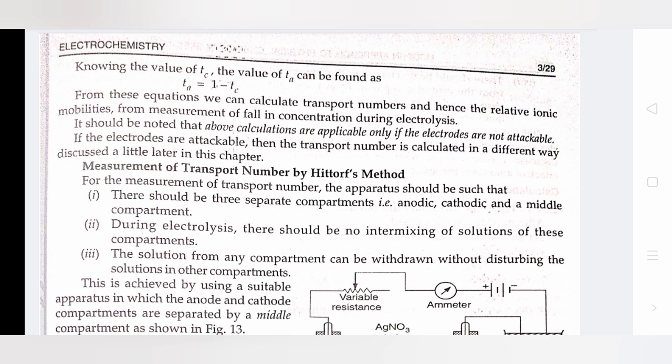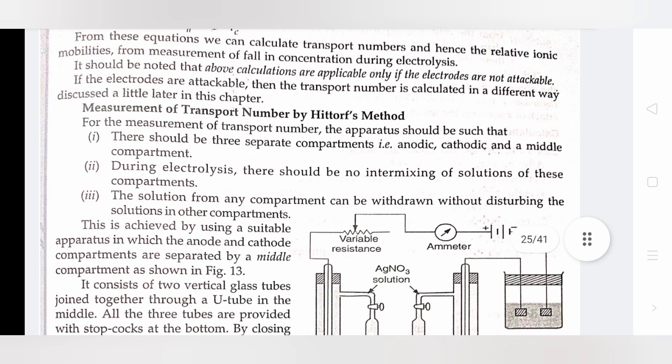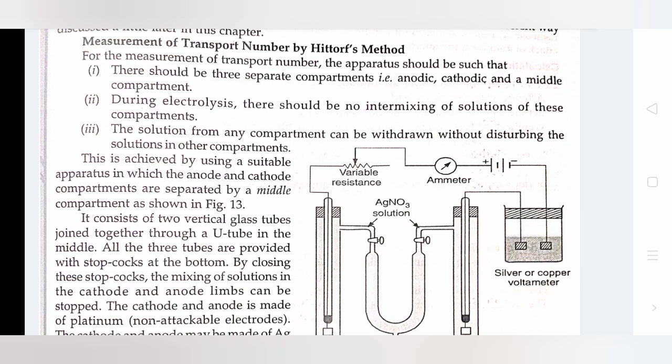It should be noted that the above calculations are applicable only if the electrodes are not attackable. If the electrodes are attackable, then the transport number is calculated in a different way, discussed a little later in this chapter. Measurement of transport number by Hittorf's method. For the measurement of transport number, the apparatus should be such that, first, there should be three separate compartments, that is, anodic, cathodic and middle compartment. During electrolysis, there should be no intermixing of solutions of these compartments. The solution from any compartment can be withdrawn without disturbing the solutions in the other compartments.